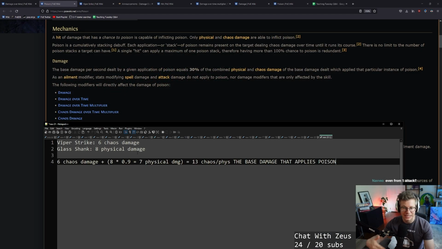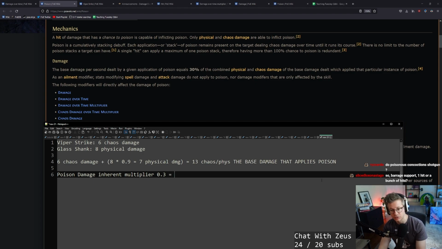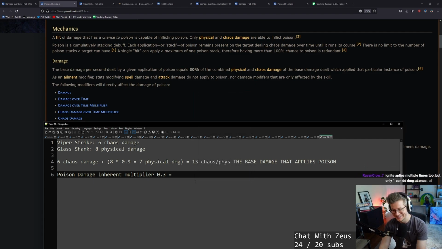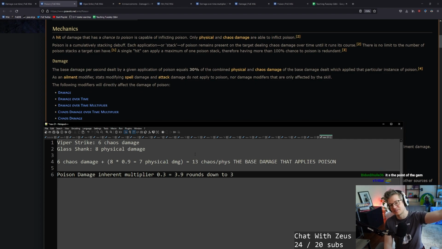This is where, as we continue our calculation, poison damage is 0.3, it only does 30%, right? So now this is where we get into unfortunate rounding down. Times 0.3, so the 3.9 rounds down to 3. So it actually turns into 3 damage per second is what's going to happen here. So we're going to hit with a level 1 Viper Strike that has a glass shank, and it will add those up when we do poison. That will add up to 13, and then poison damage itself multiplies that by 0.3, and that is how much damage per second is going to be done.